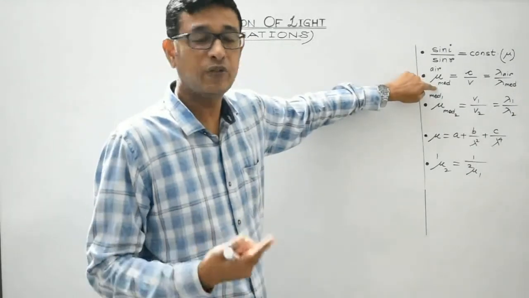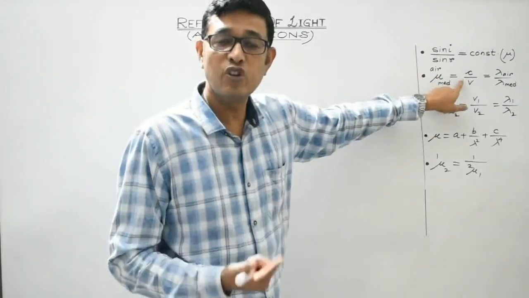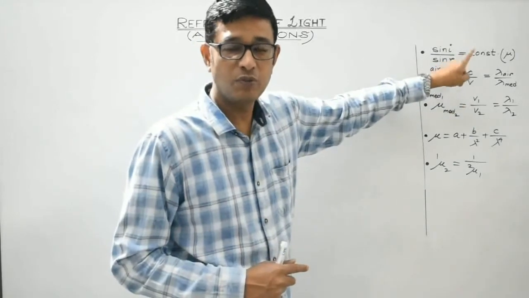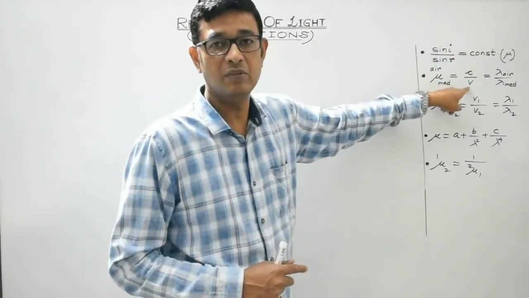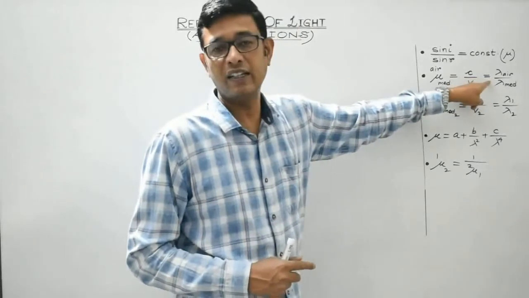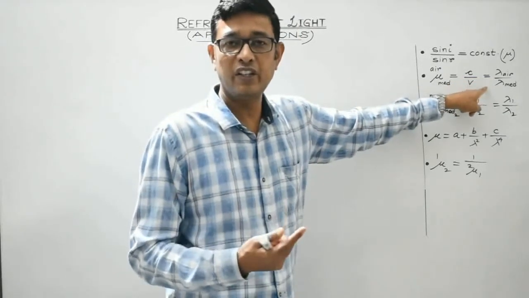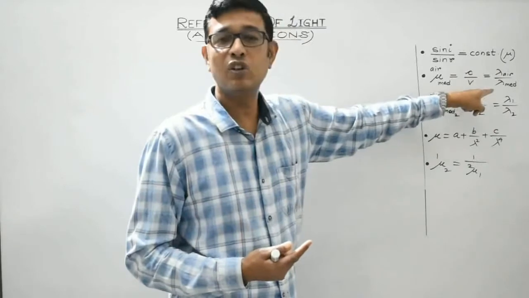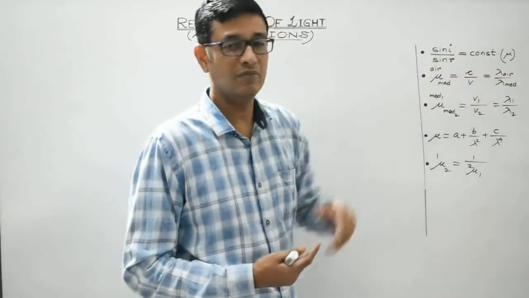And in terms of the speed of light, it is defined as the ratio of the speed of light in air or vacuum to the speed of light in that particular medium. And in terms of wavelength, it is defined as the ratio of the wavelength of the radiation in air to the wavelength of the radiation in that particular medium, right?